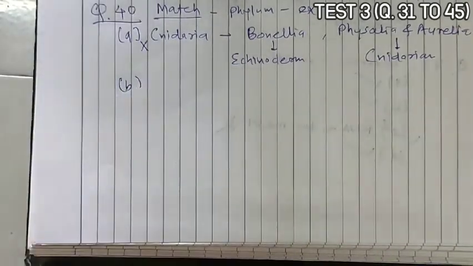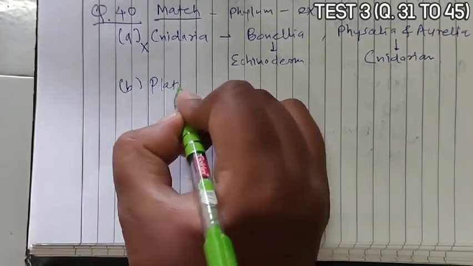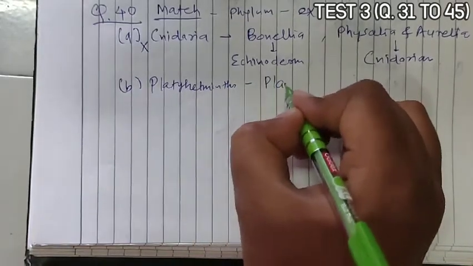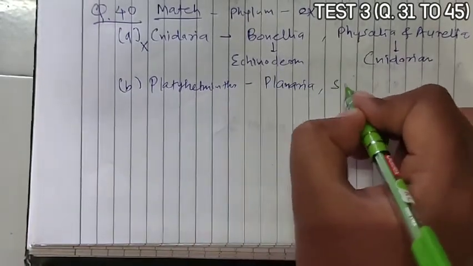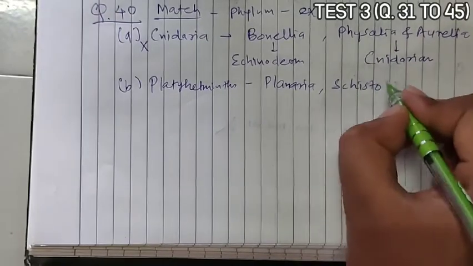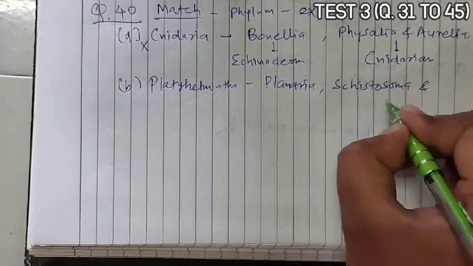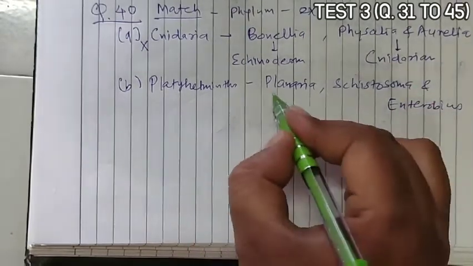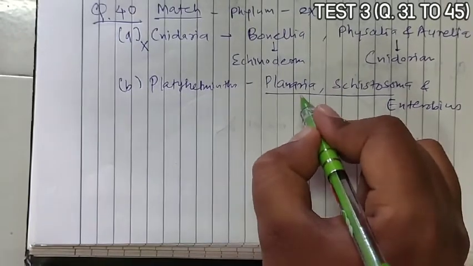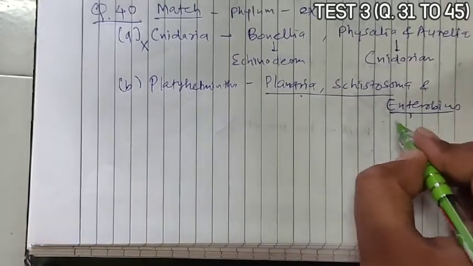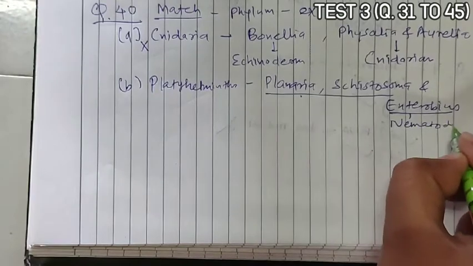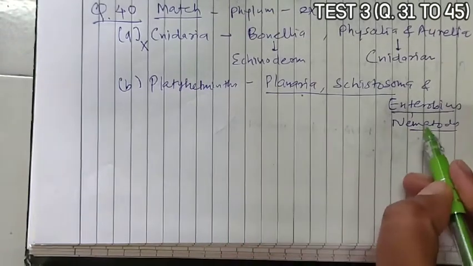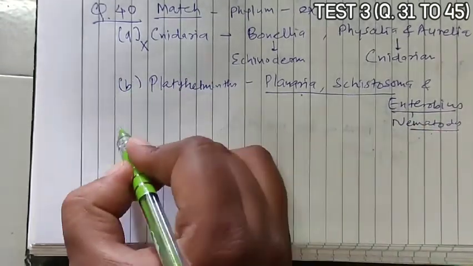Option B, Platyhelminthes. The given options are Planaria, Schistosoma and Enterobius. Now Planaria and Schistosoma are Platyhelminthes, but Enterobius is a nematode. So this Enterobius belongs to the nematode.